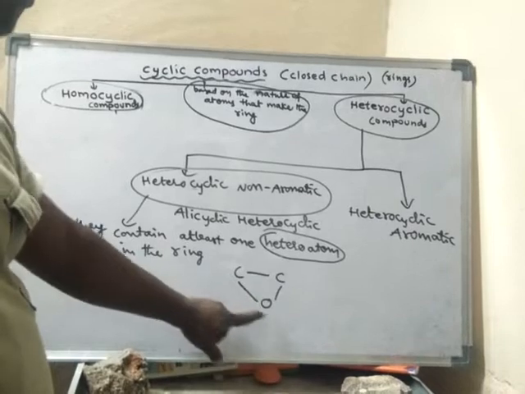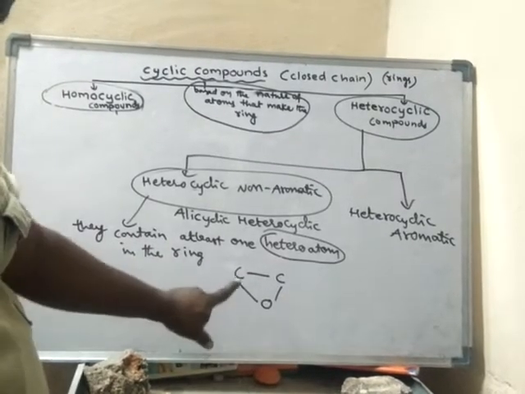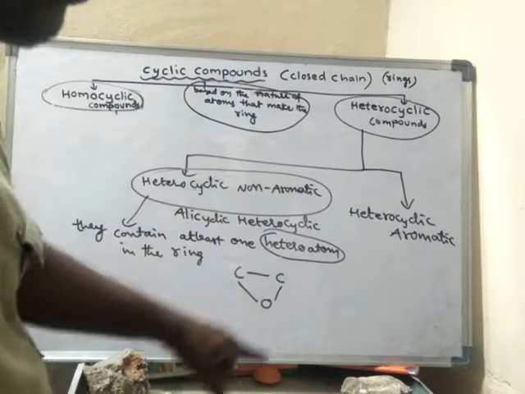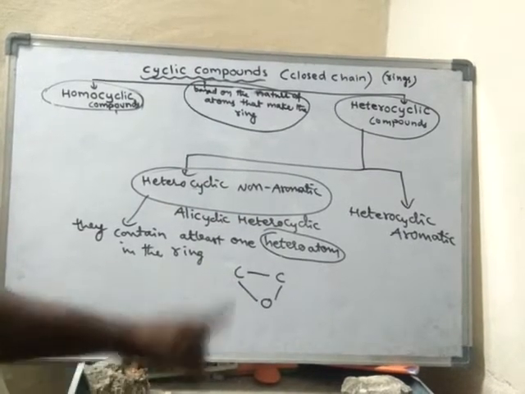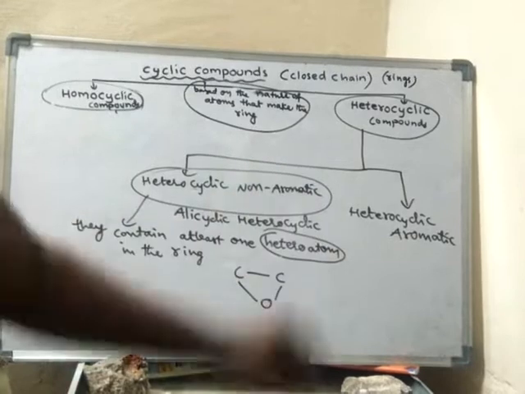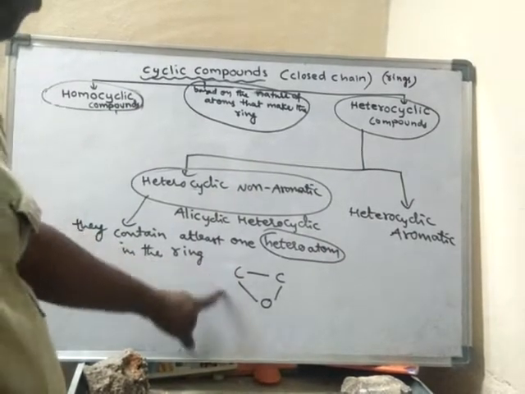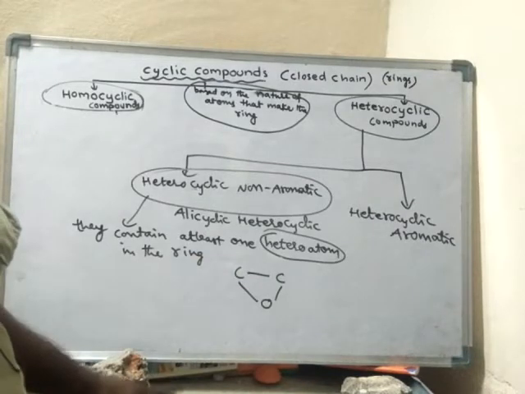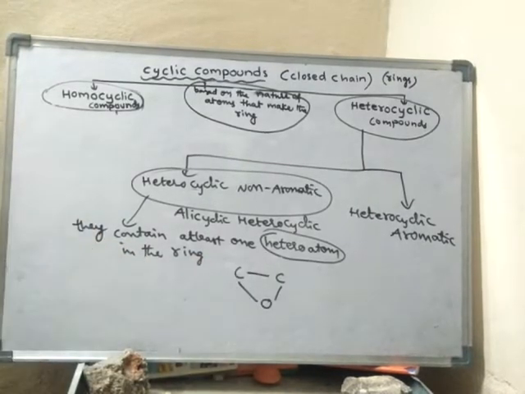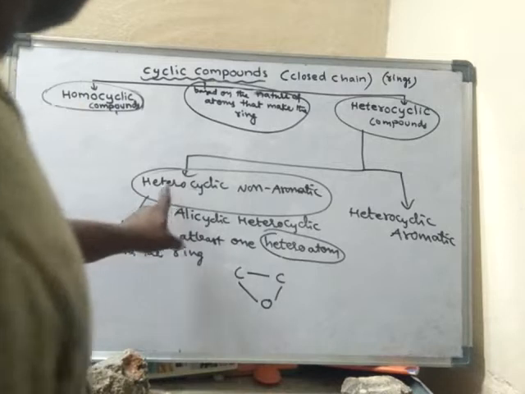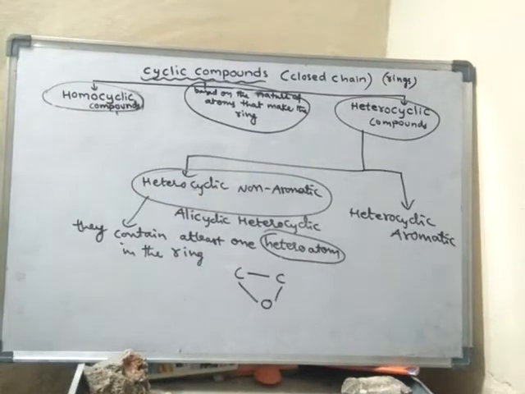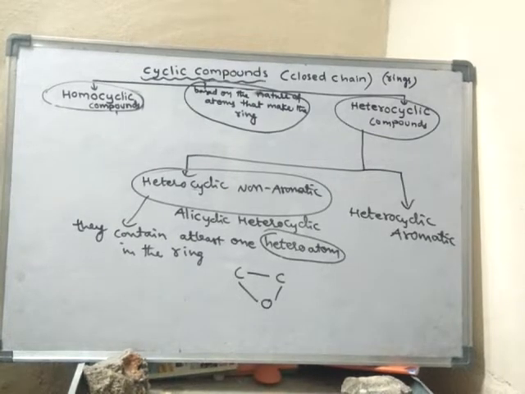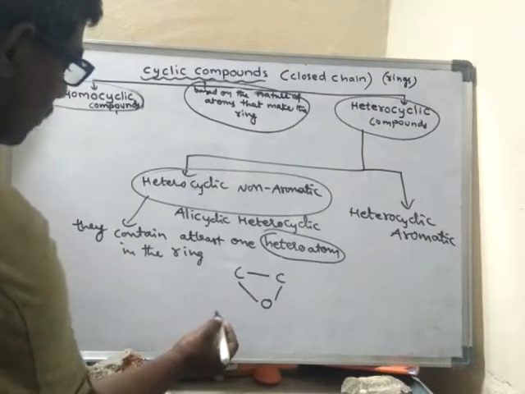Here it is not aromatic, because to be aromatic it should be cyclic, it should be conjugated, it should be planar, and it should contain 4n plus 2 pi electrons. So here no property of Huckel's rule is matched. So it is an example of heterocyclic non-aromatic. It is not aromatic. So what is the name of this compound? This is called oxirane.